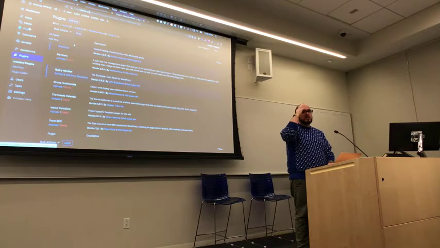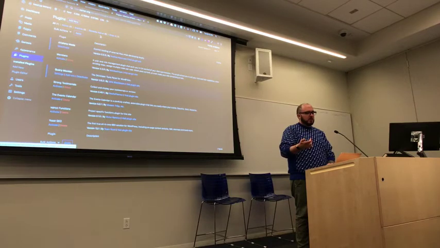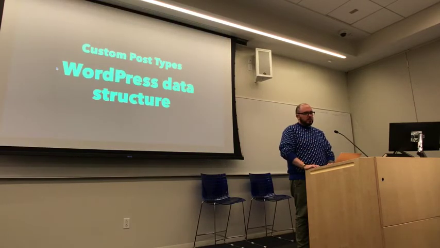And there's pages, which are static. They don't have a timestamp. They're essentially just pages that, you know, there's no reason for them to roll. And actually, if you notice, pages don't have an archive. So when I go to /blog, I get all my blog posts. There is no /pages. There's no archive, right? And I'll mention why that's important in a minute. And so those are the standard WordPress data structures.